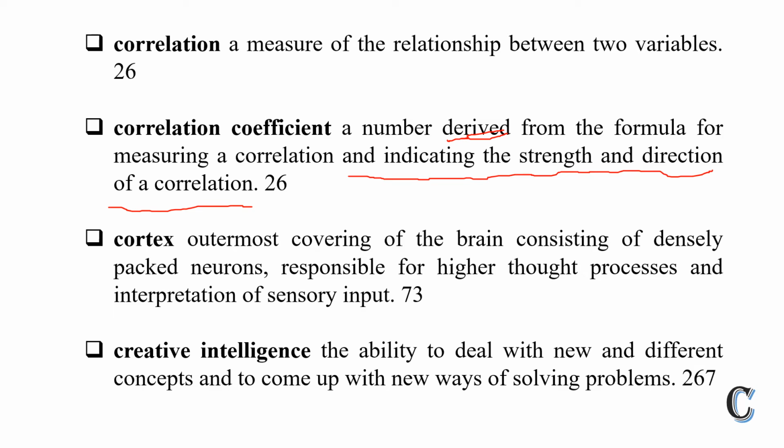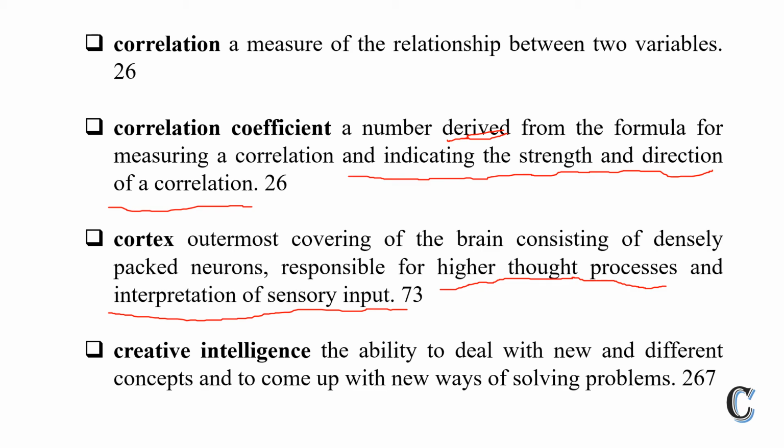Third is cortex. So what is the cortex? The outermost covering of the brain consisting of densely packed neurons responsible for higher thought processes. Who is responsible for higher thought processes? The cortex is responsible for higher thought processes, interpretation of sensory output, and it is also involved in the interpretation of sensory output.